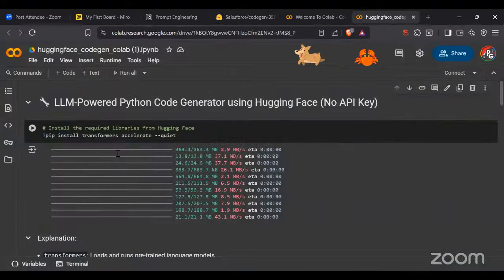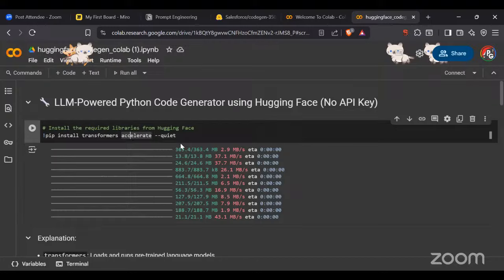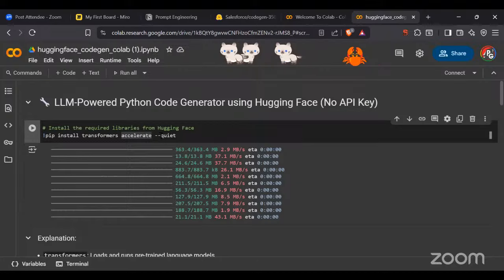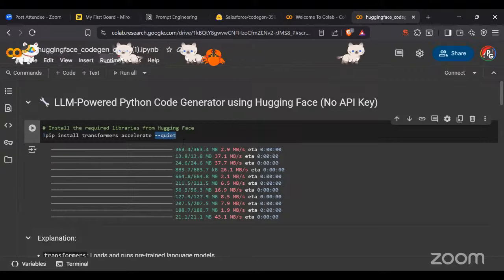So let's take a look at how we can do it. Initially, I installed my transformers and accelerate, and made it quiet. Why did I do it? Because whenever you implement LLMs or generative AI in your Colab file, it takes a lot of computational power, so it will generate a lot of unnecessary warnings. So for that we are making it quiet, so that we won't get all those messages that this got downloaded, that got downloaded. For that purpose only I'm going to make it quiet.